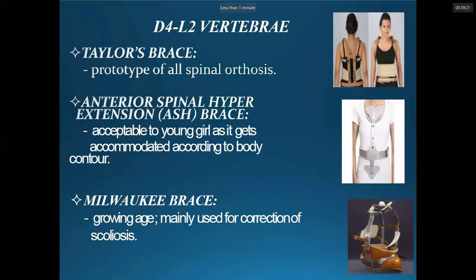These are the different braces. And the Knight-Taylor brace, this is for D4 to L2. And the AS brace, the anterospinal hyperextension brace, is for the kyphotic deformity. This is the Milwaukee brace. You should know the names of these braces.